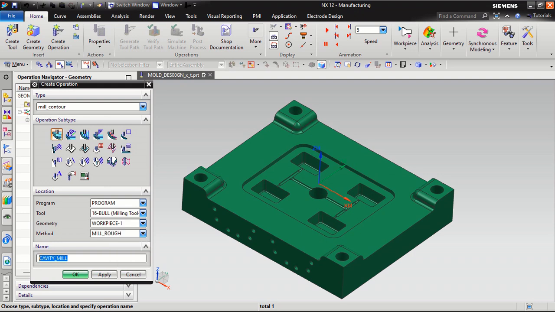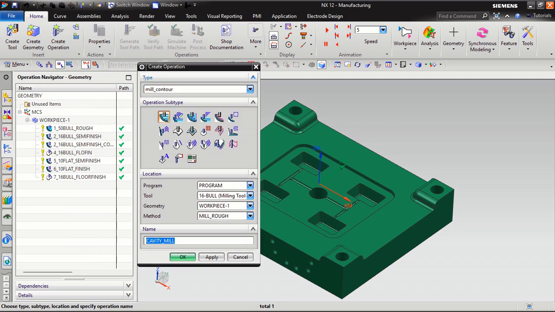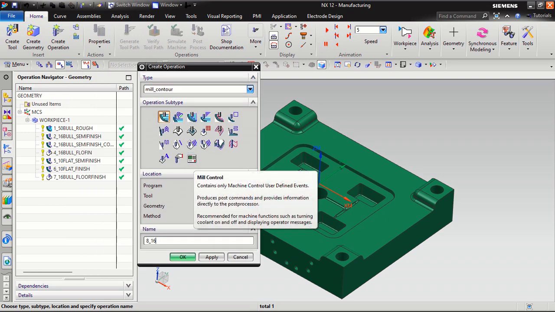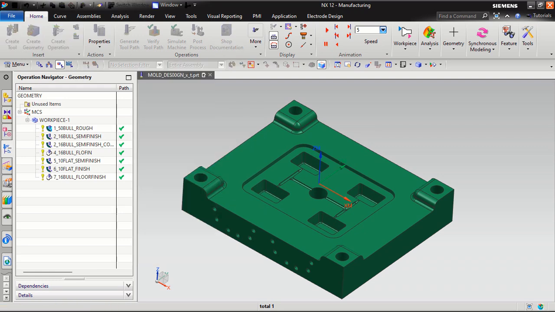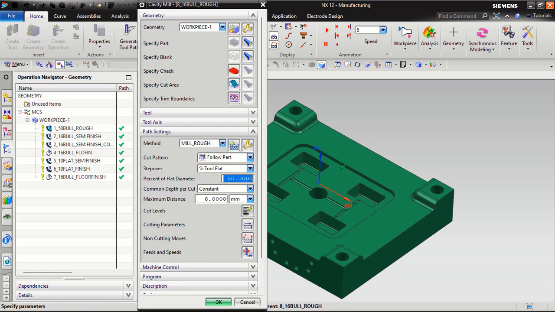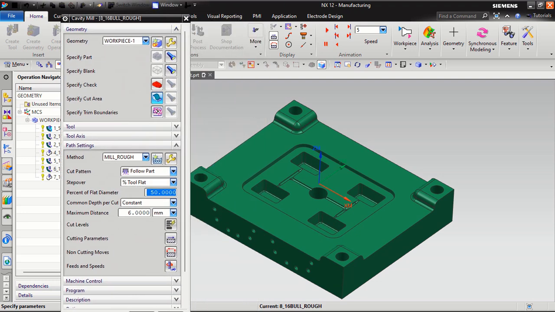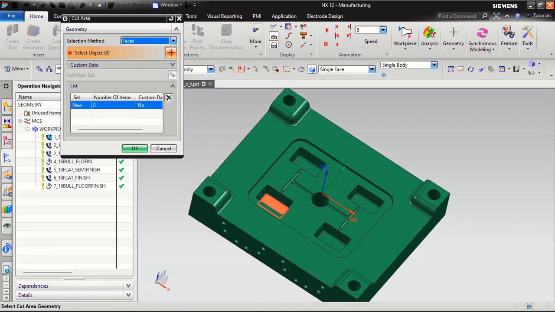So what is the program number? This is 8, 16 bull rough. This is 16 bull rough. Okay, I will select specify area. Cut area I will specify.